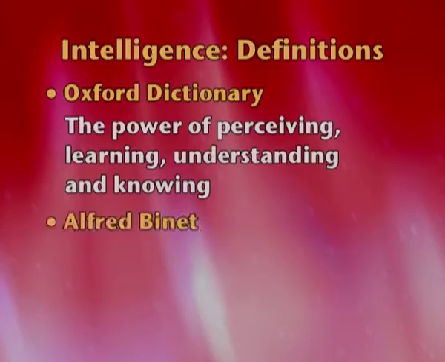The third definition is by Alfred Binet. Now, let me tell you a little about Alfred Binet. He was the first person who started working on intelligence testing. He was deputed by the French government in 1905 to segregate children with different kinds of abilities, so that different classrooms could be formed based on the performance of children. So, what he did was devise a test which could measure the mental age of the child, the age of the mind.